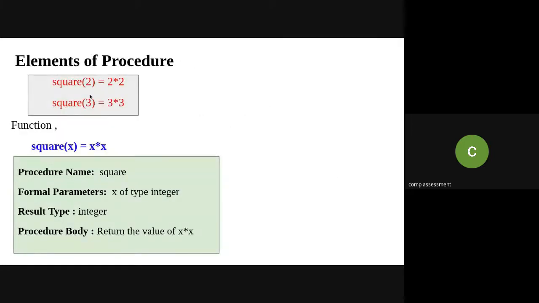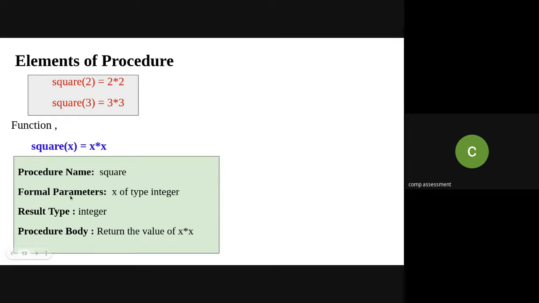See, the example is square root or square. When I'm calling the square function with 2, it will perform 2 into 2 and the result will be an integer type. When I'm using square 2, square 3, square 4, I can generalize it as square x, which will multiply x into x. My procedure name is square.